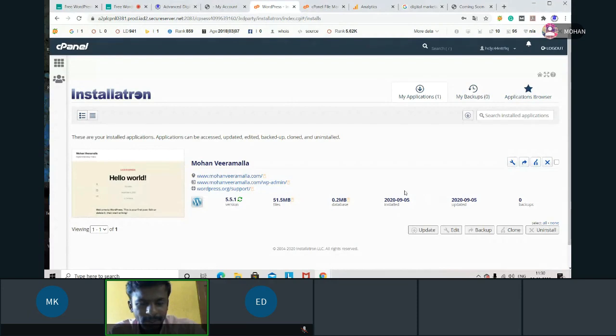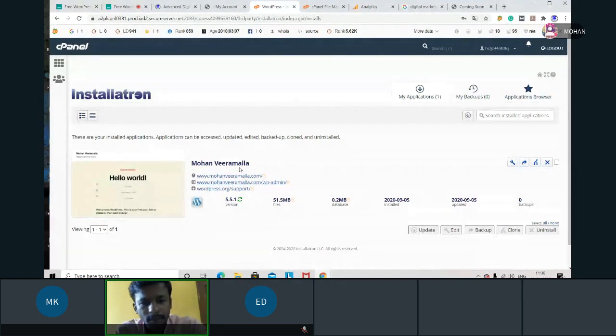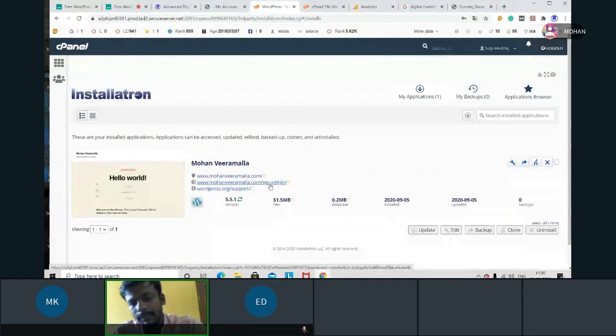Okay. So here, now this is my domain name. This is the first link. And this link is the access for your dashboard. That means whenever you want to access the dashboard, after your domain name, you have to give WP hyphen admin. Then only you can see the username and password fields. Then only you can enter.